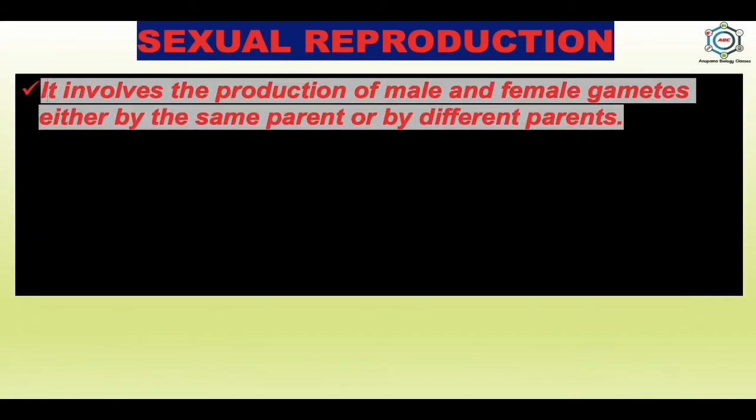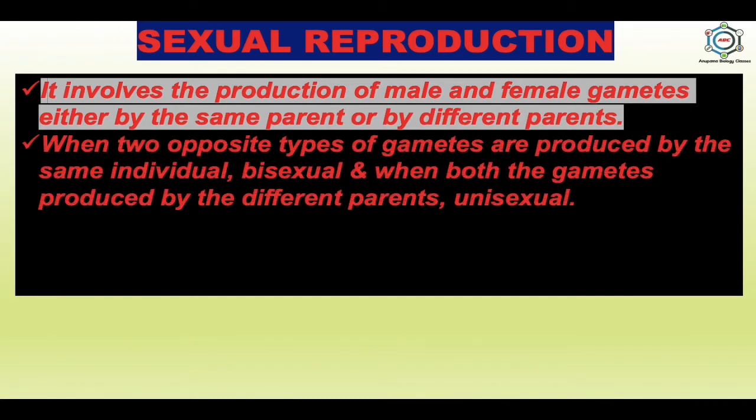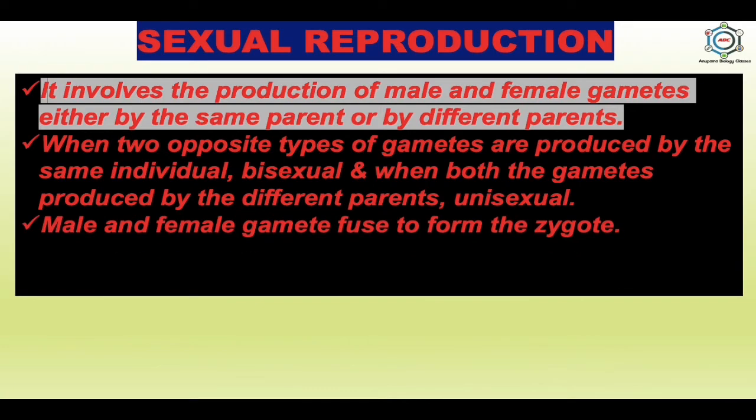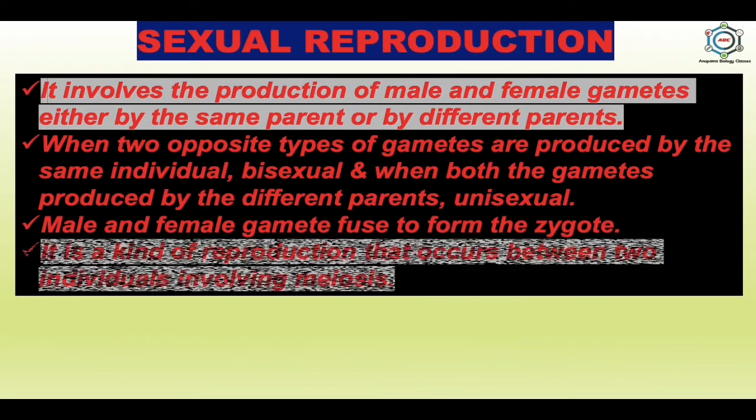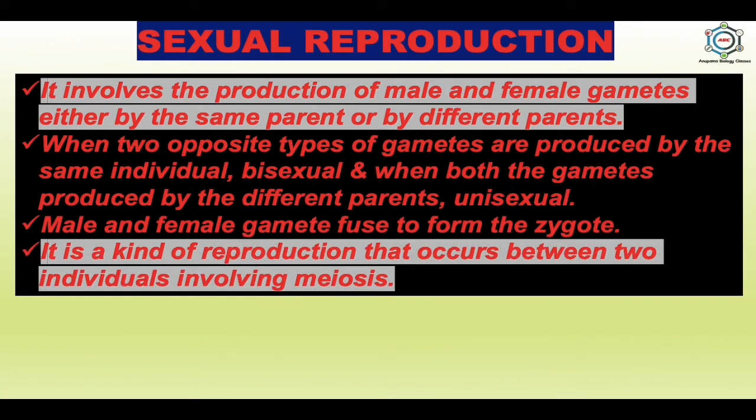Now, sexual reproduction. It involves the production of male and female gametes either by the same parent or by different parents. When the two opposite types of gametes are produced by the same individual, it is known as bisexual, and when the gametes are produced by different parents, it is known as unisexual. Male and female gametes fuse to form the zygote, and it is a kind of reproduction that occurs between two individuals involving meiosis.